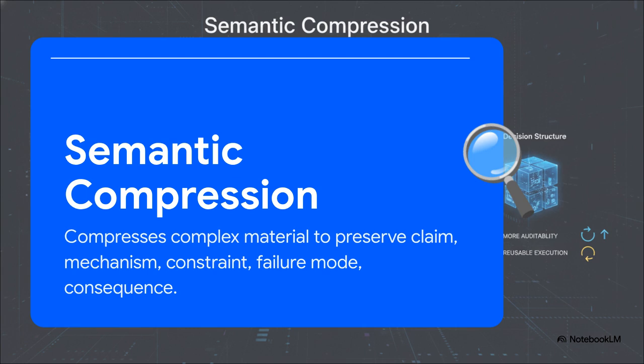So how exactly do we solve this? Well, we explicitly transition away from cosmetic writing tools and move toward a rigorous enterprise control function. Formally, semantic compression is an EP function that compresses complex material into the smallest structure that still preserves the claim, the mechanism, the constraint, the failure mode, and the consequence. This is a real game changer. It fundamentally changes how a task is framed long before the answer is even produced, checked, and judged. It stops asking, hey, can the model say something plausible? And starts asking, does this output actually have the structure required to survive in a high-consequence environment?